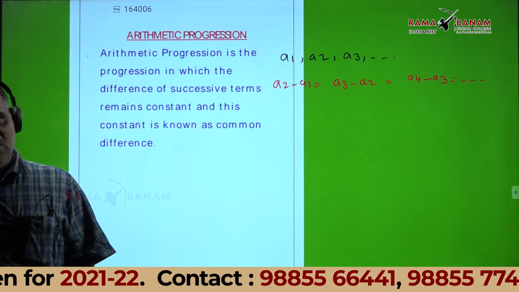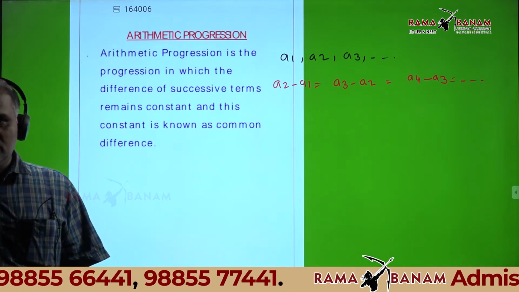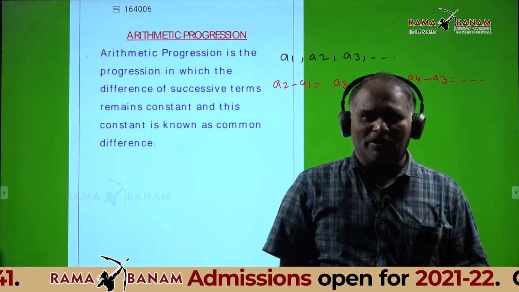That sequence is called an arithmetic progression. This is the definition of arithmetic progression.